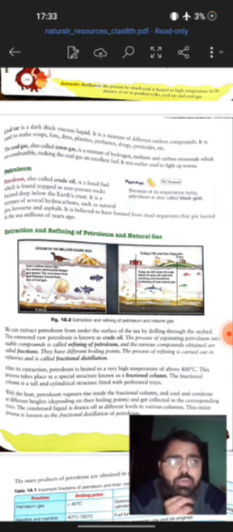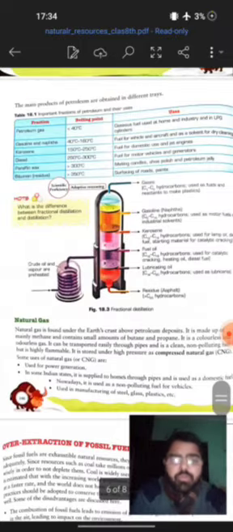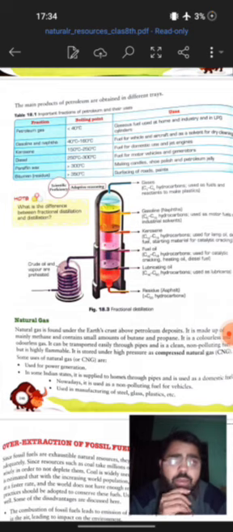Now crude oil is a source of petrol, diesel, CNG and so on. The process where we extract these different types of fuels from crude oil is called refining of petroleum, and we follow a method called fractional distillation. Moving on, we can see the complete setup of fractional distillation. There are different components present in crude oil, and from the bottom we put in the crude oil and start heating it. Then there are different compartments or chambers and outlets for extracting these different components.